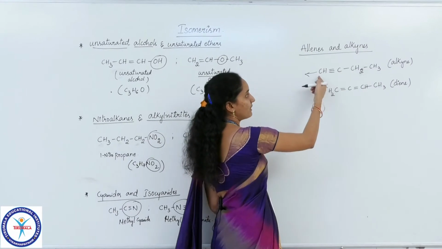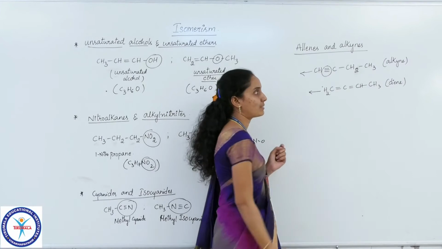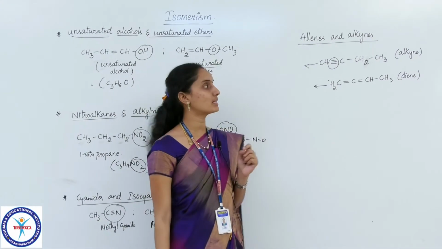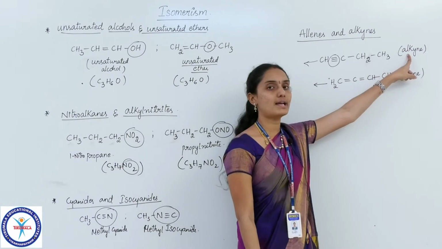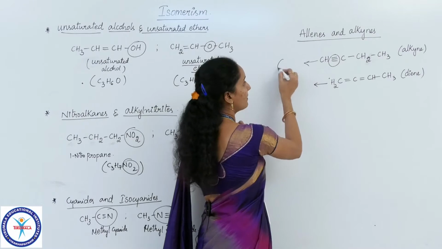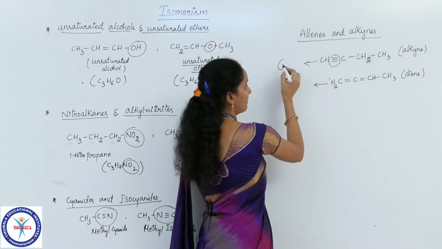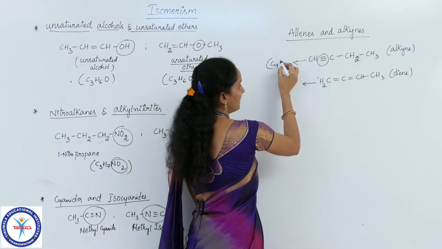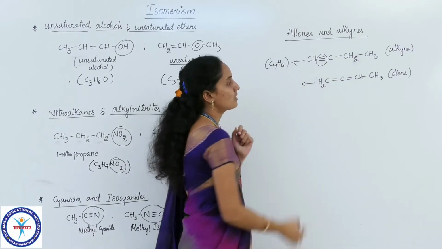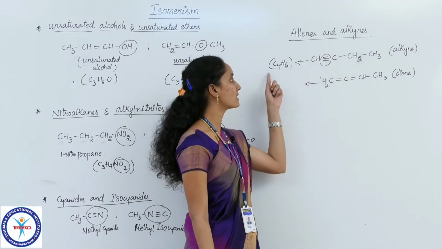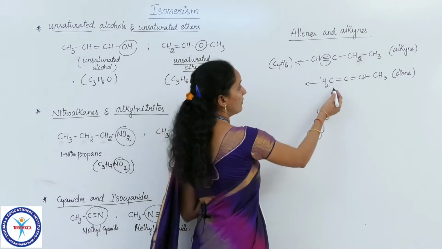First example, if you check, you have a triple bond in the carbon chain. Such carbon compounds which include a triple bond in the carbon chain are generally called alkynes. So it is an alkyne here with how many carbons? 1, 2, 3, 4 carbons. And how many hydrogens? 1 plus 2, that is 3 plus 3, again 6. So the molecular formula of this compound is C4H6. Now let me check this.